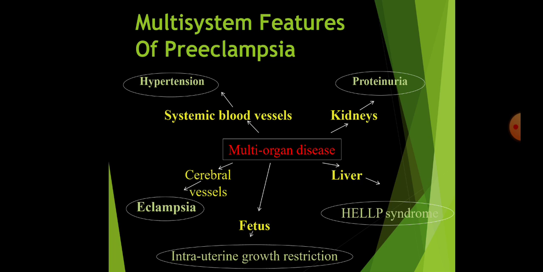Multi-system features of preeclampsia. What happens? There is multi-organ involvement leading to multi-organ disease. On the systemic blood vessels, there is vasoconstriction leading to hypertension. In the kidneys, there is endotheliosis and leakage of the protein leading to proteinuria. In the cerebral vessels, if there is vasoconstriction, it might lead to eclampsia. In the fetus, it will lead to IUGR, IUD, oligohydramnios, and in the liver, it leads to HELLP syndrome.